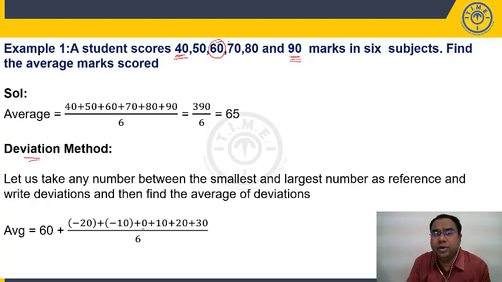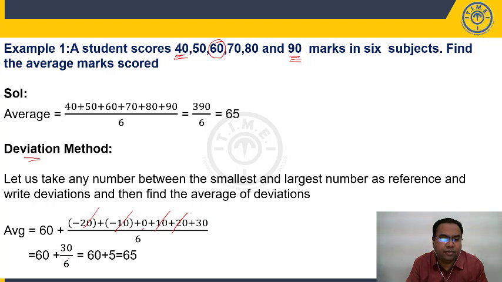Now, why are we telling you to take a number between the smallest and largest? If you take a number between the smallest and largest, your positive and negative deviations get cancelled. So your calculations will become easy. Minus 10 plus 10 will get cancelled. Minus 20 plus 20 will get cancelled. So what is left now? 60 plus 30 by 6, sorry, 30 by 6 is nothing but 5. 60 plus 5. My average is 65.